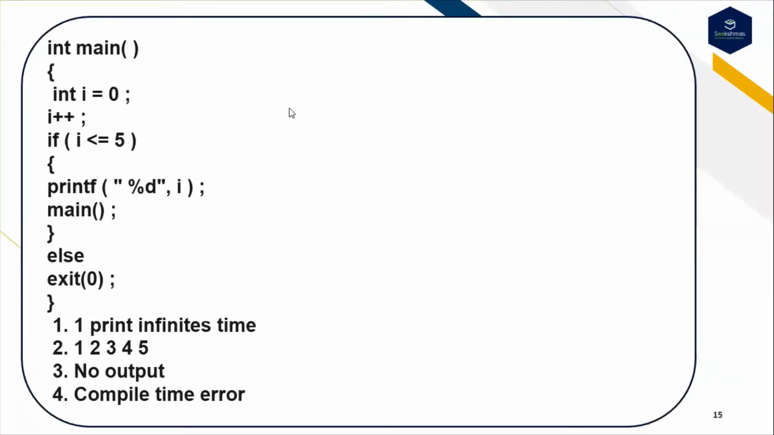The second question: int main, int i = 0, i++, if i is less than or equal to 5, printf the value of i, I'm calling the main, and else exit(0). Predict the output of this code. These are the following options. First option is 1 prints infinite times. Second option is 1, 2, 3, 4, 5 will be displayed on the screen. Third option is no output. Fourth option is compile time error. You can pause this video and predict the output of this code.